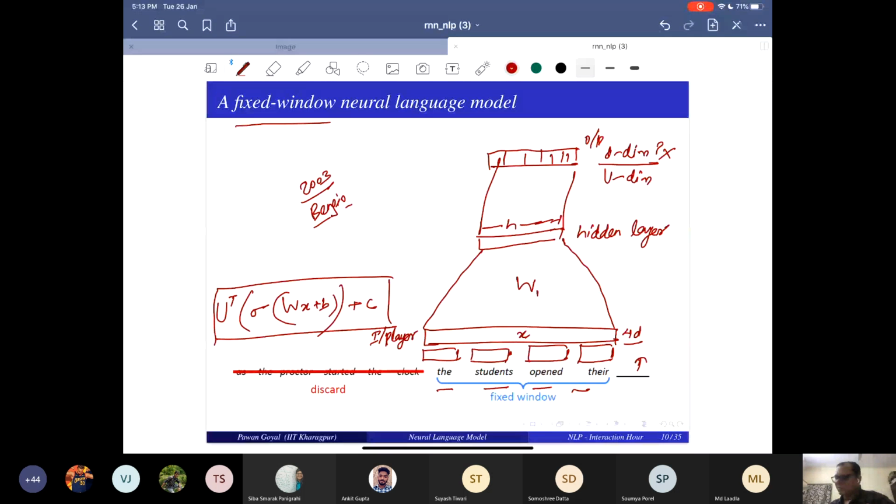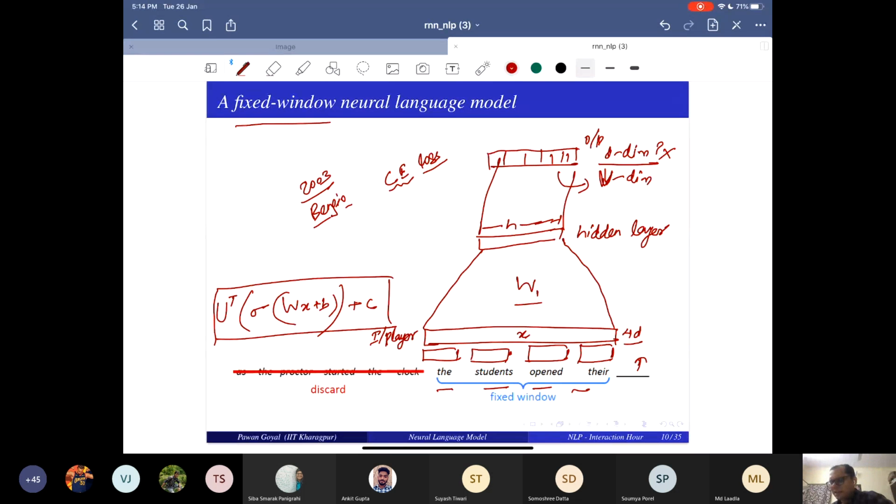I choose my U accordingly, since it's in my hand to choose the dimensions so that everything matches. So at the output I have V dimensions. And I use a standard loss function. What is that? Binary cross entropy. Oh, sorry, not binary. Cross entropy loss.